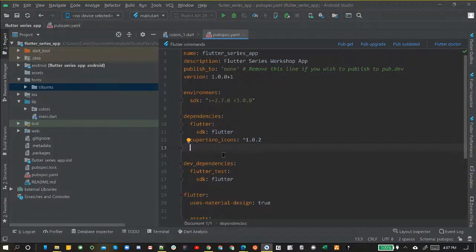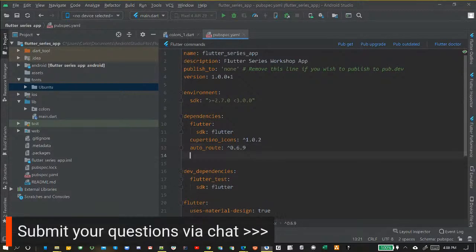So right here, underneath Cupertino, we're going to type lowercase auto underscore route, colon, and space. And we're going to put a caret, which basically means it's going to support everything up until this version. And the version that we're going to use is 0.6.9. Let me double check. Yep, 0.6.9. That's the most current version as of this series. So I would suggest you use that one. We're going to press enter.